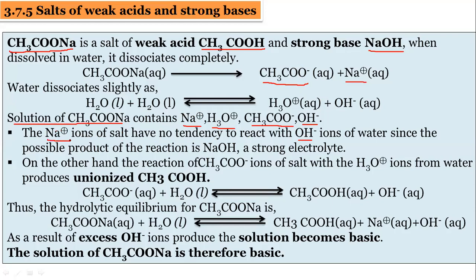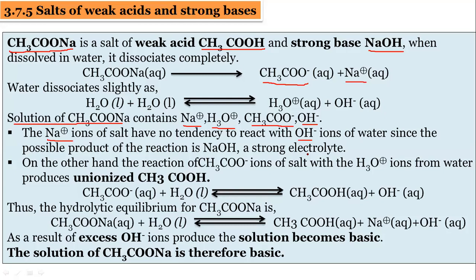No one? Student: Sir, because the product formed is a strong electrolyte. Very good. Because the product NaOH formed is a strong electrolyte, the Na plus ions of the salt have no tendency to react with OH minus.